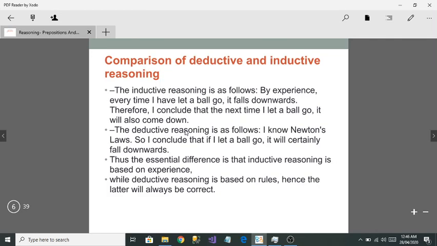That means this is your final conclusion. So it's very easy: inductive reasoning is based on experiences. So let's compare deductive and inductive reasoning. Inductive reasoning, as I have told you, is by experience, and in deductive reasoning you are going to talk about the rules. So inductive reasoning is based on experience and deductive reasoning is based on rules.